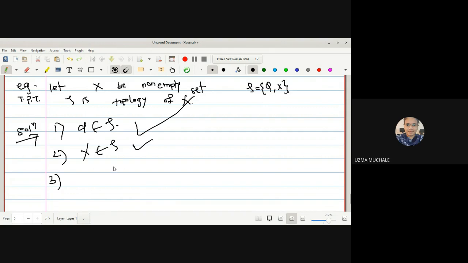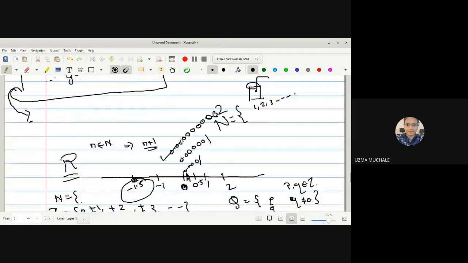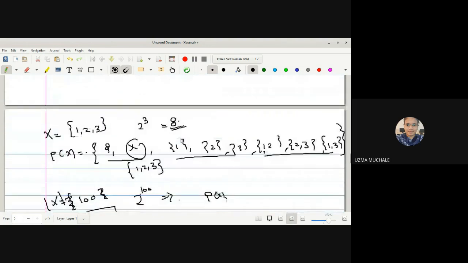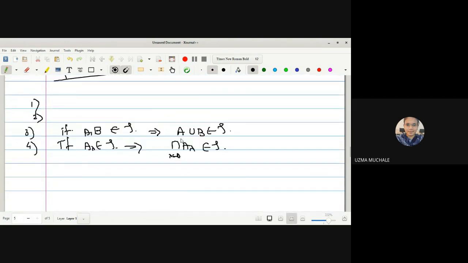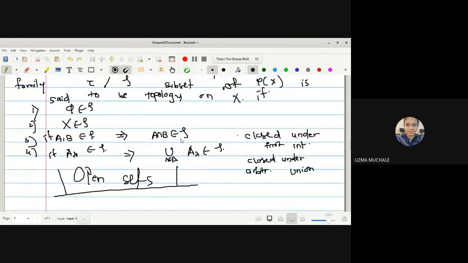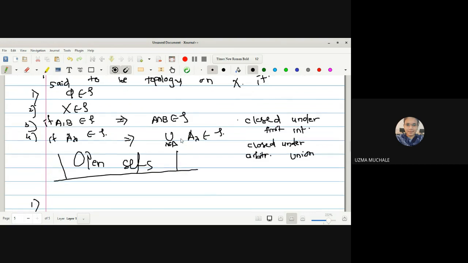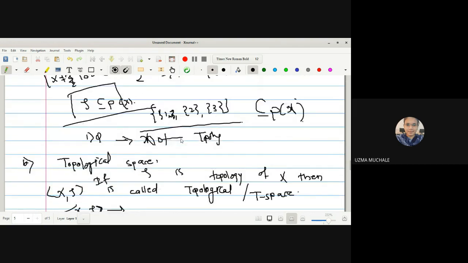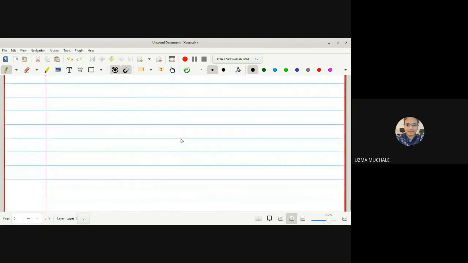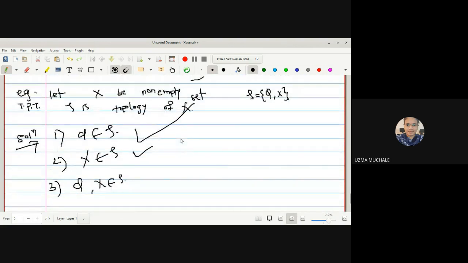Here, how many members of tau have we been provided? Only two members, that is phi and X. Phi and X are members of tau, just like our definition. If A and B are members of tau, you have to prove that their intersection is also a member of tau. The next one is, if A lambda is a member of tau, we have to prove the arbitrary union of A lambda is again a member of tau. So how many members of tau have we been provided? Only two members. So we have to take the finite intersection.